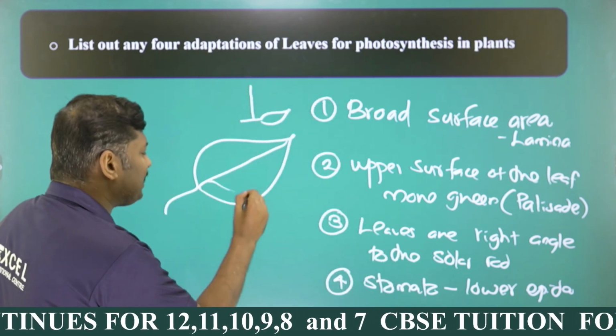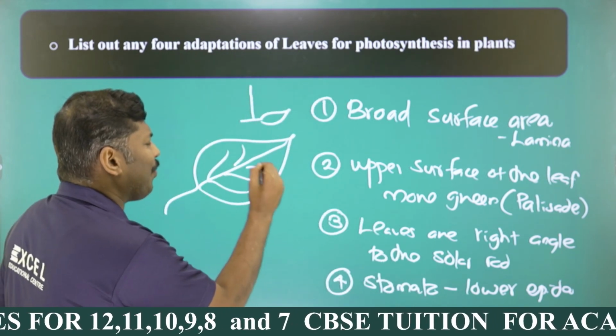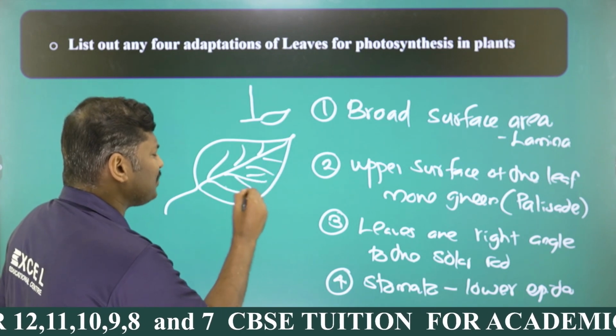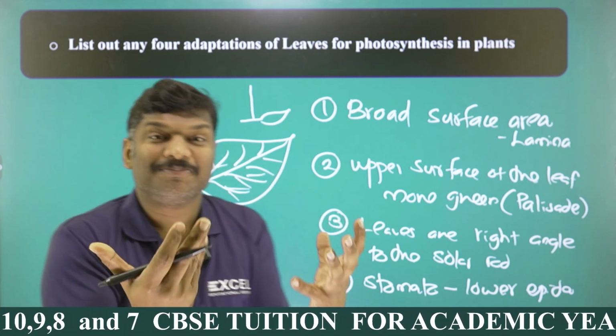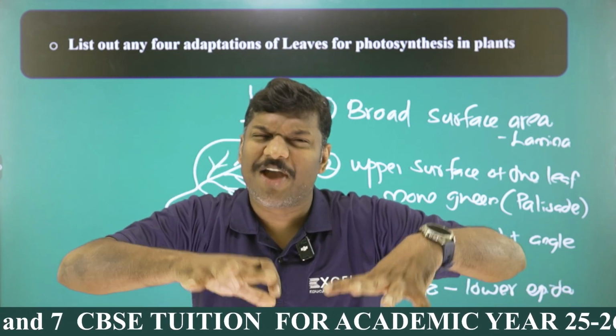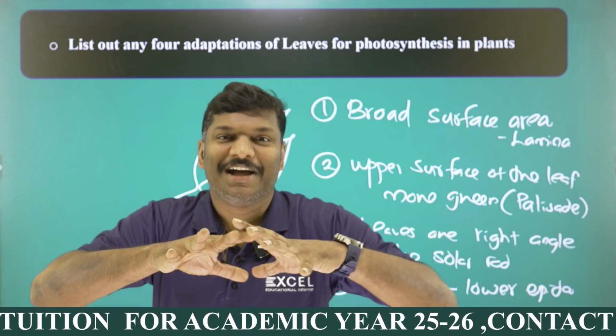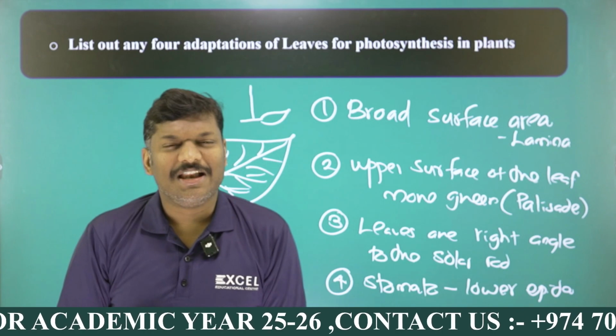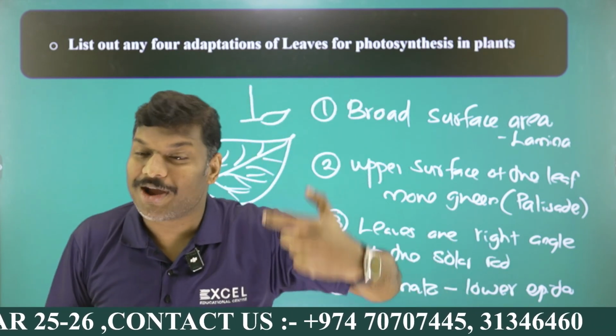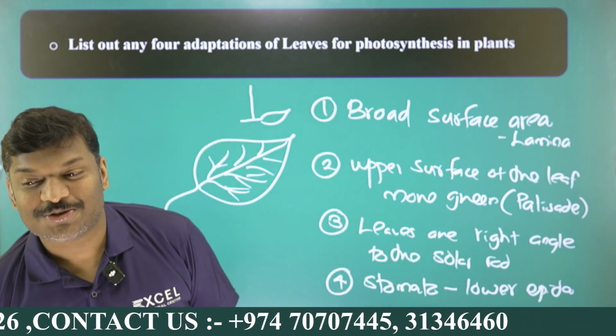So that's why the midrib is divided into a large number of veins, and each vein is divided into a large number of veinlets. So the spreading of the midrib, veins and veinlets is providing the nutrients as well as the water and minerals to each and every part of the leaf. So altogether the leaf is well adapted for photosynthesis. Those are the points you have to remember in the first question, my dear students.